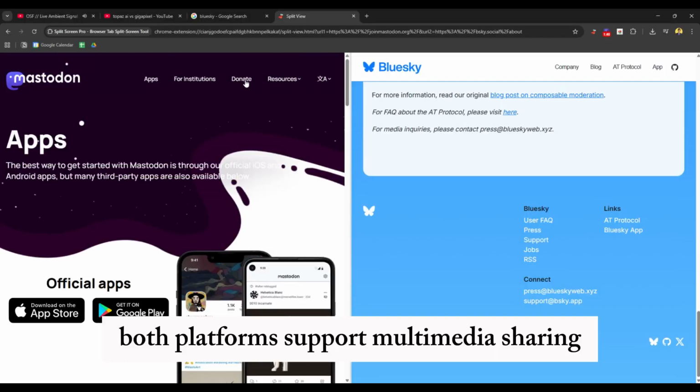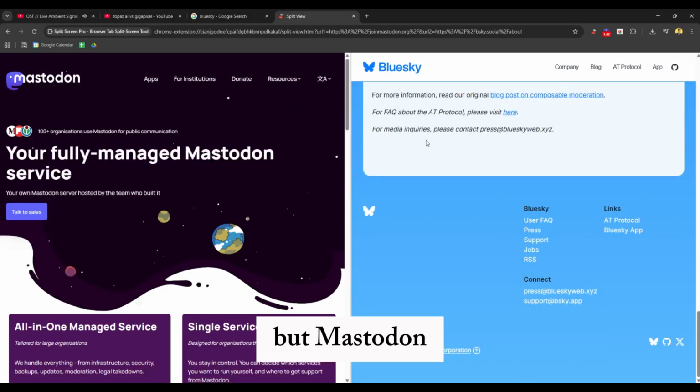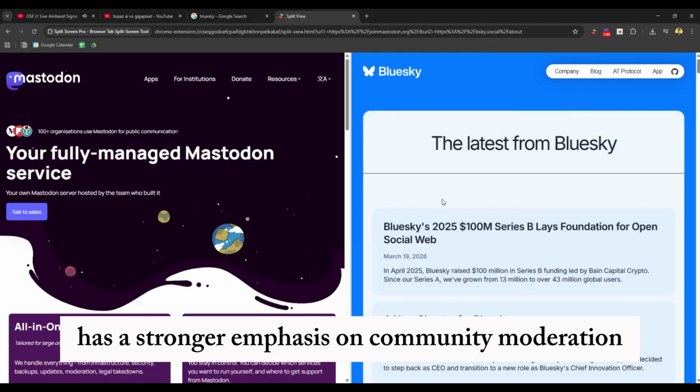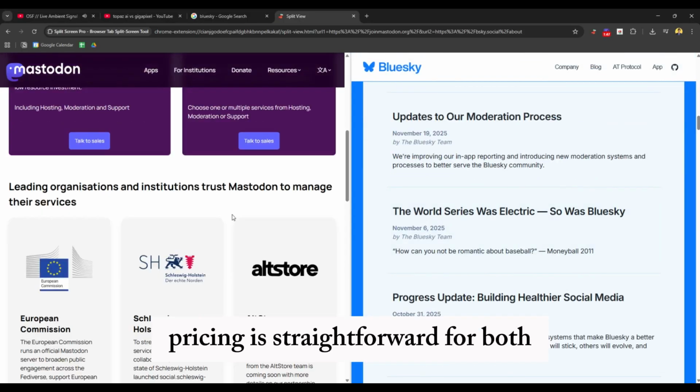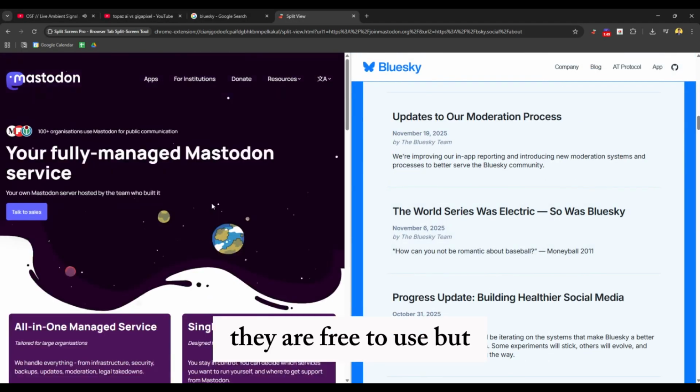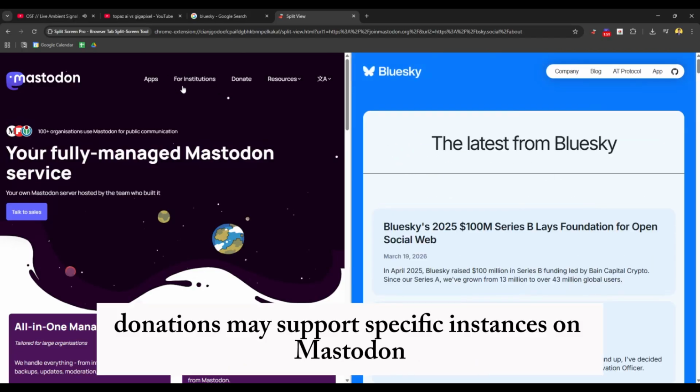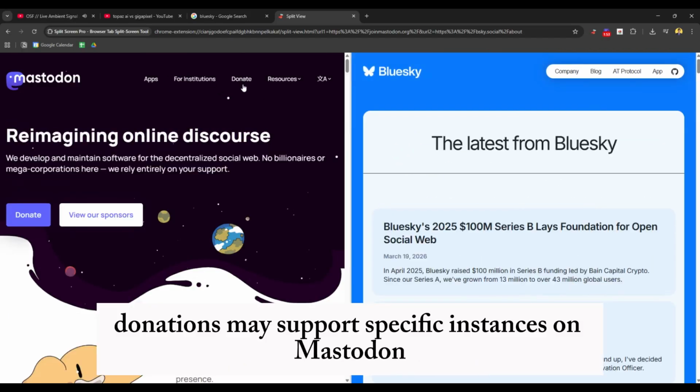Both platforms support multimedia sharing, but Mastodon has a stronger emphasis on community moderation. Pricing is straightforward for both. They are free to use, but donations may support specific instances on Mastodon.